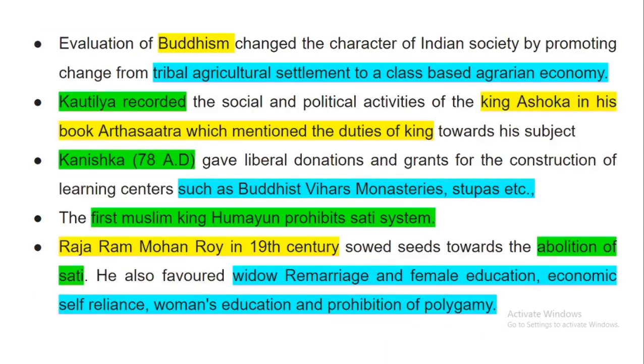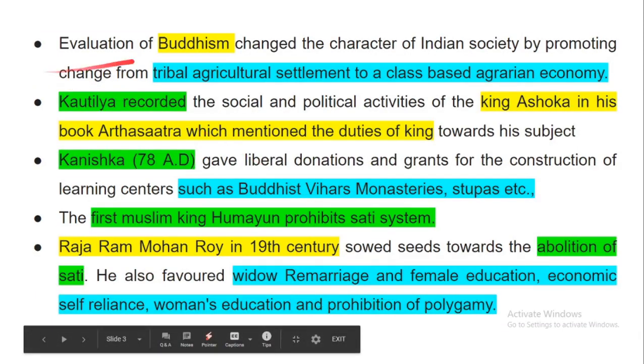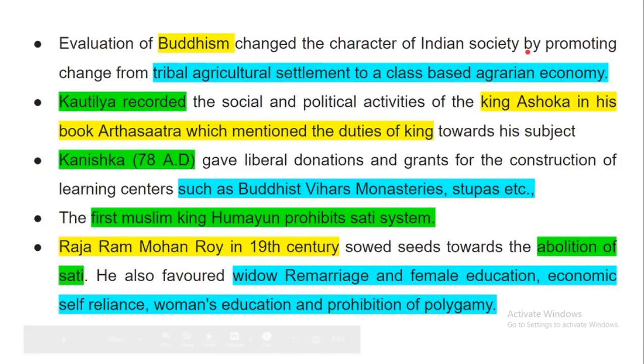Now, next slide. The evolution of Buddhism changed the character of Indian society by promoting change from a tribal agrarian settlement to a class-based agrarian society. So Buddhism brought change from a tribal agricultural society to a class-based agrarian economy.